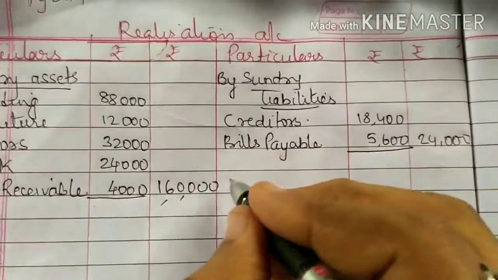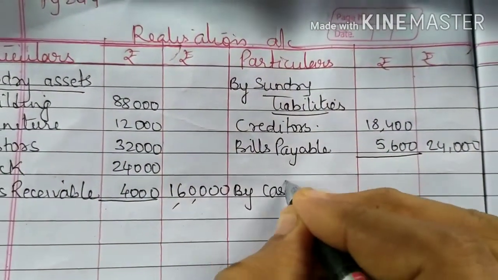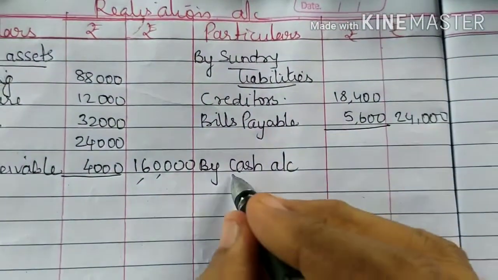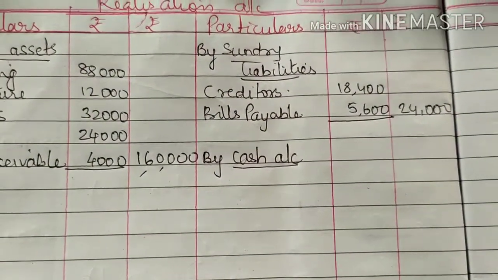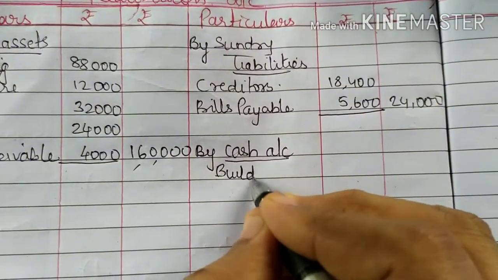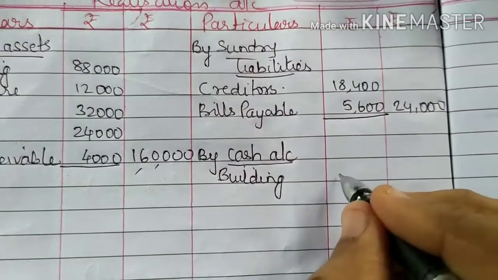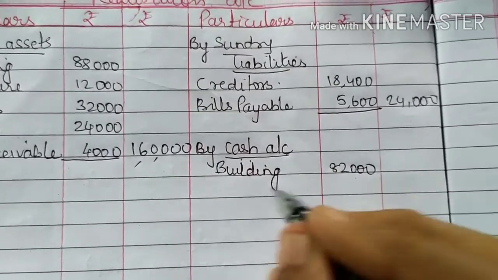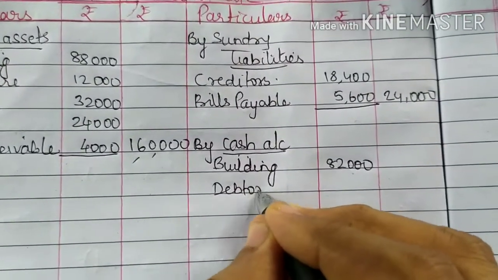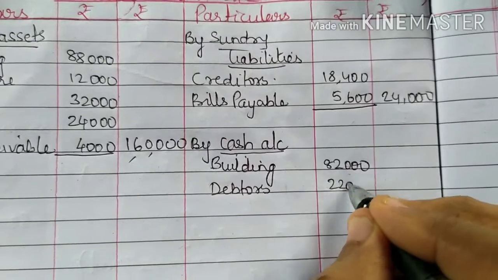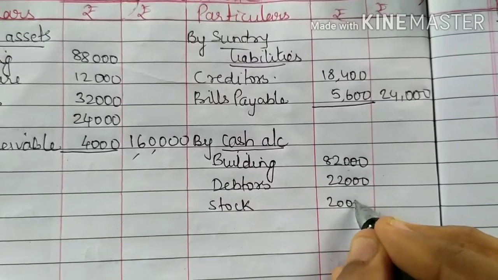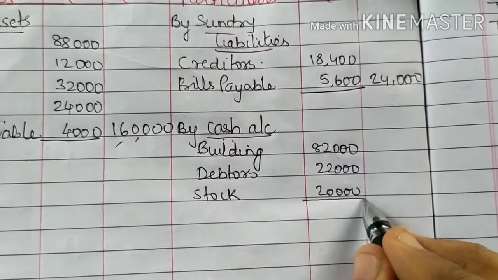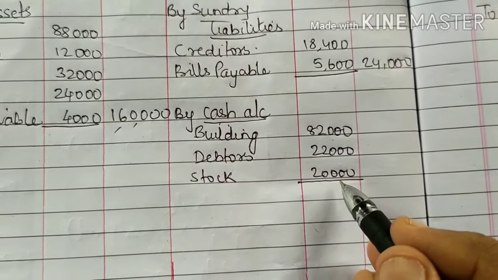And in the realization account credit side, by cash account, write the names of the assets: building 82,000, debtors 22,000, stock 20,000.